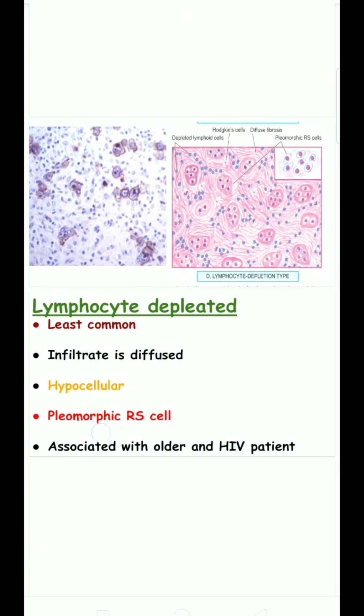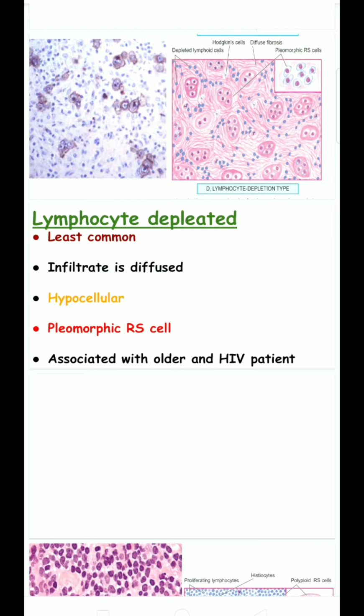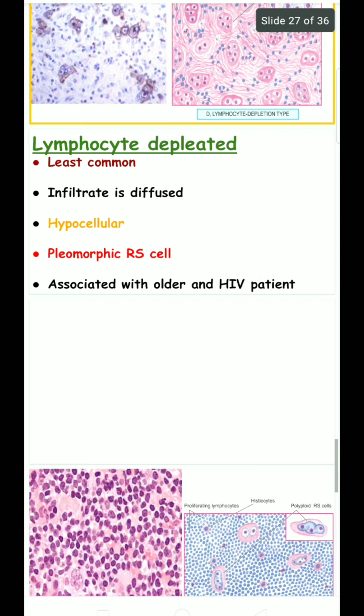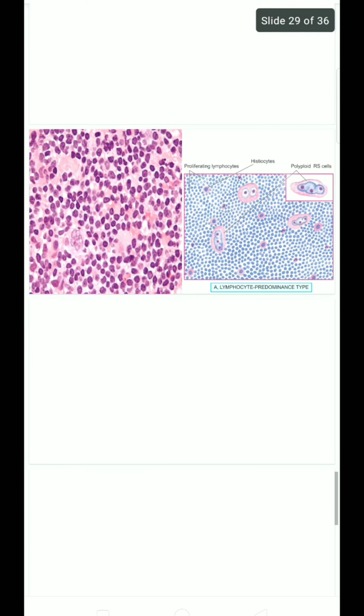Lymphocyte depleted is the least common. The infiltrate is diffuse, with fewer lymphocytes surrounded by Reed-Sternberg cells, and it is hypocellular. Pleomorphic Reed-Sternberg cells are seen here. It is associated with older and HIV patients.